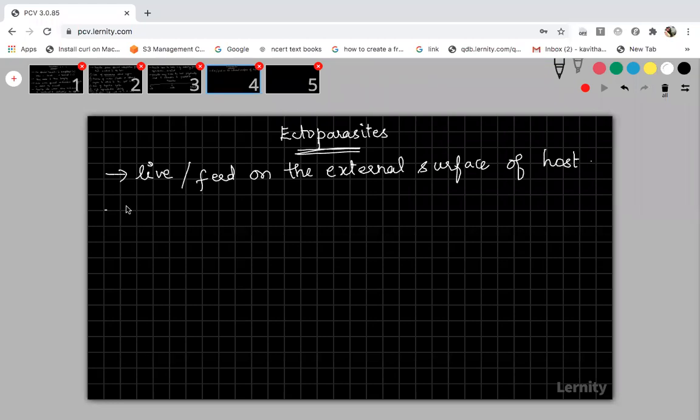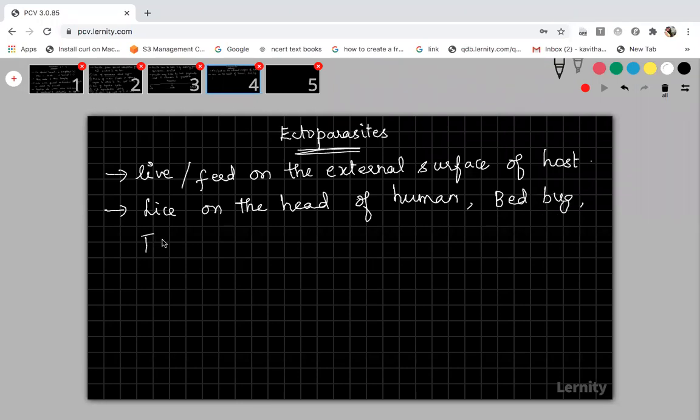The most familiar examples of ectoparasites are lice, a very good example, lice on the head of humans. Then have you heard of bedbug?